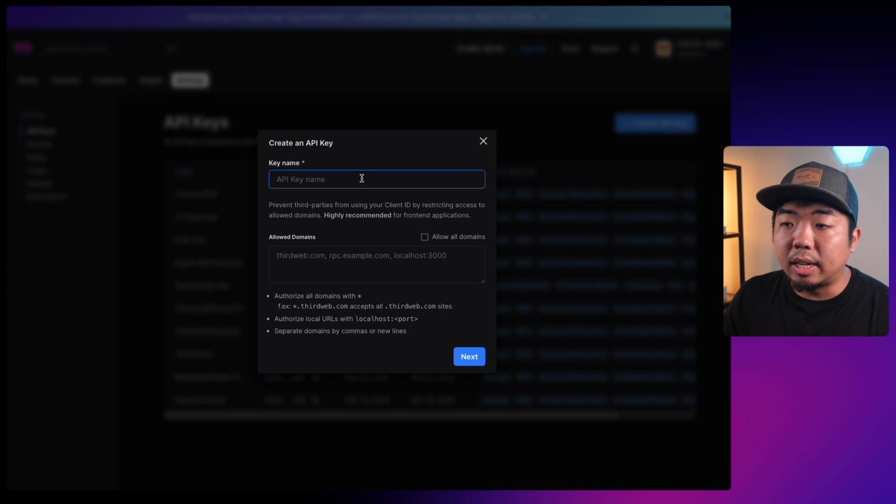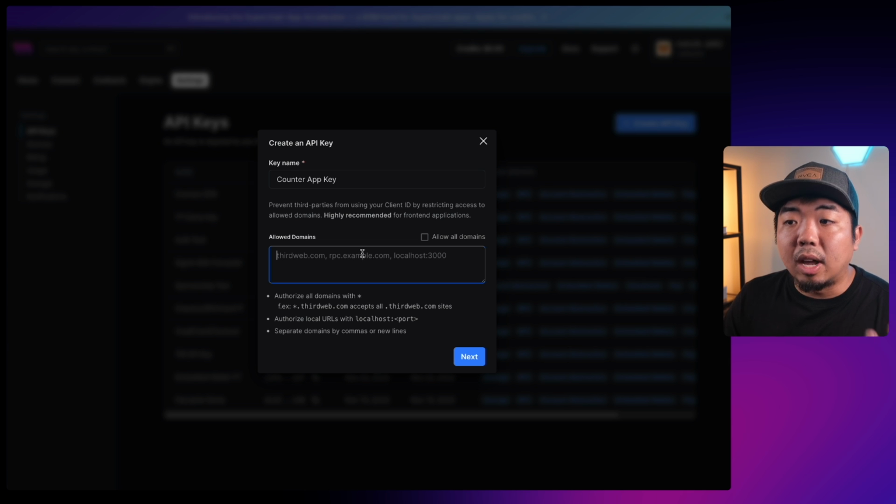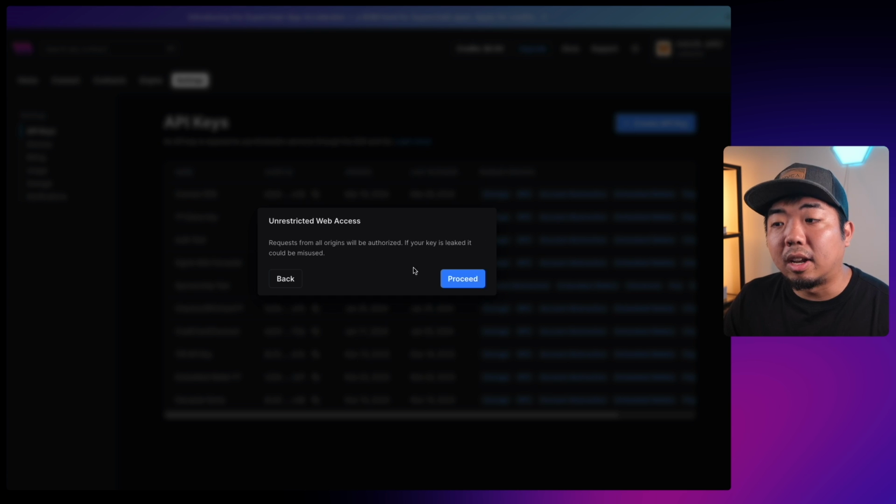We can name our key here. Let's just say this is for our counter app. Down here, allowed domains. So you can put in the domains that you are allowing this API key access to. For this tutorial, I'm just going to allow all domains. That way I don't need to worry about adding in which localhost my project is running on. It's just providing you with that knowledge and warning you there.